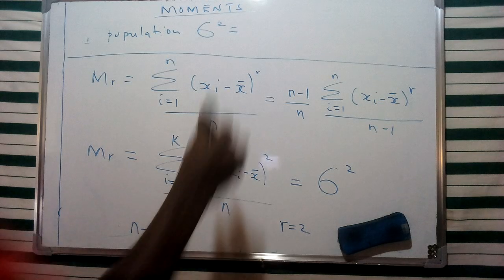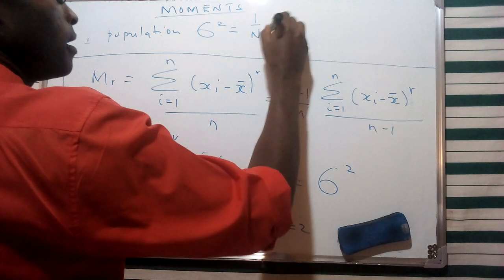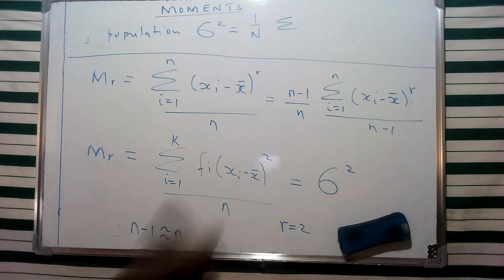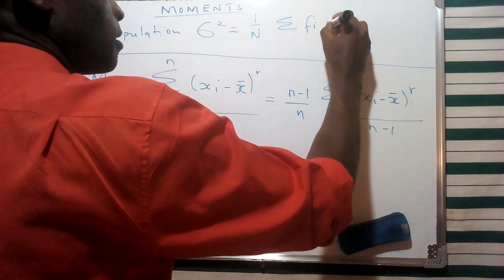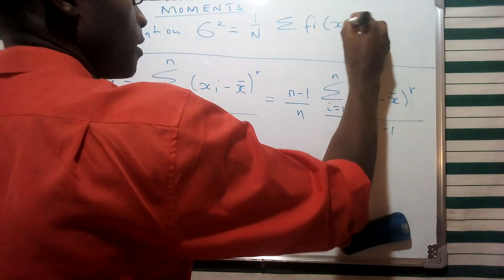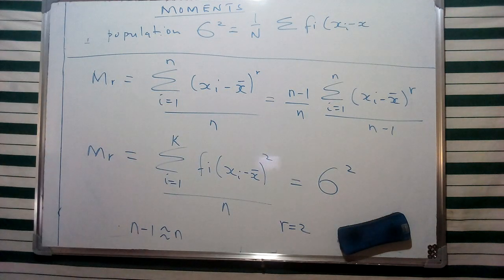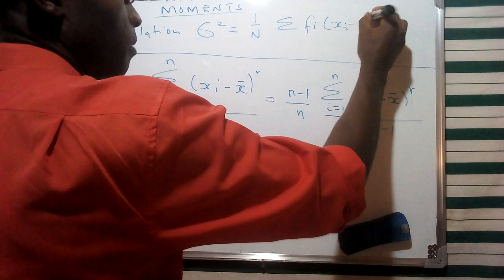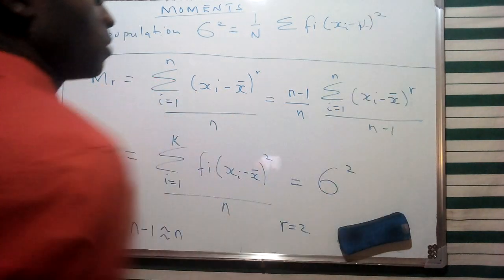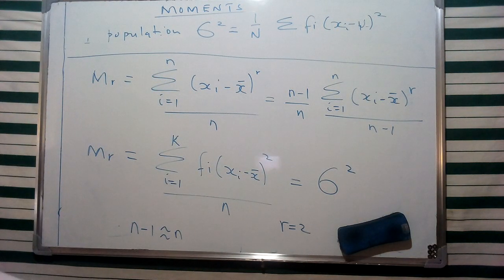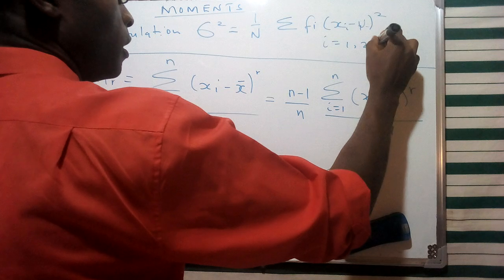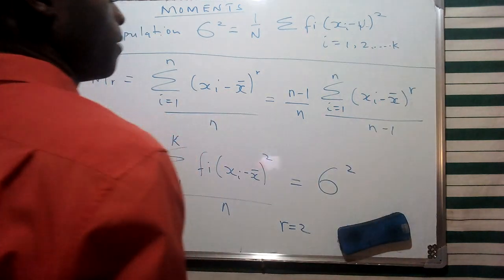And I defined this one as 1 over n, the summation of the product of frequency and this specific difference, whereby for our population we had said that this is going to be represented by this, and it's going to be the square of that particular value. In this case, I mentioned that i is going to range from 1 to a value of k for the number of classes.